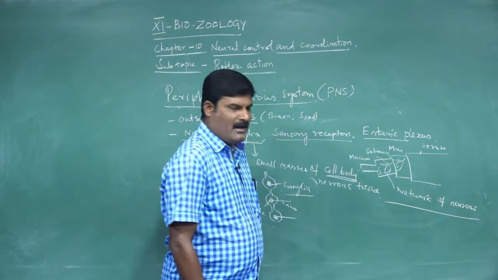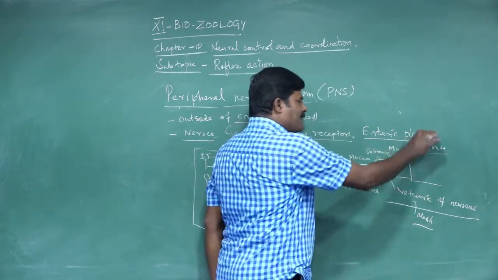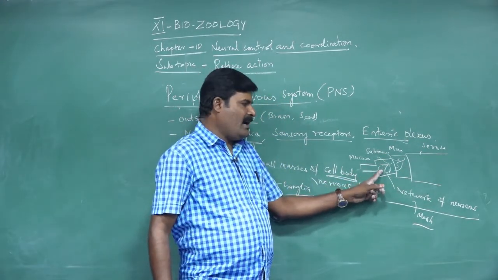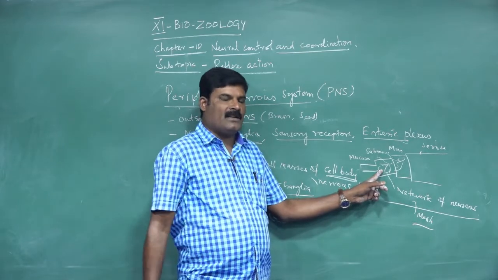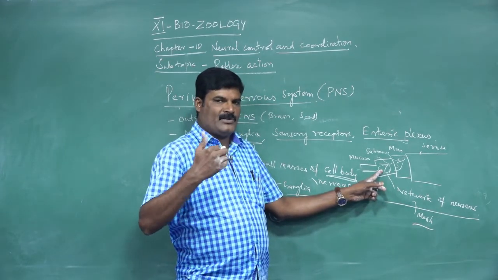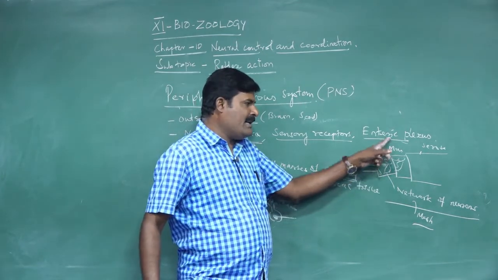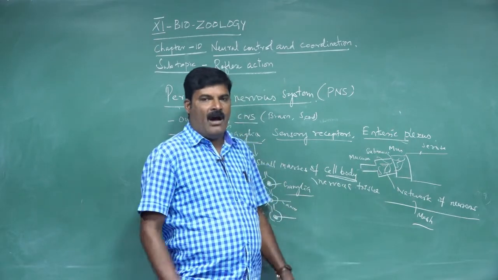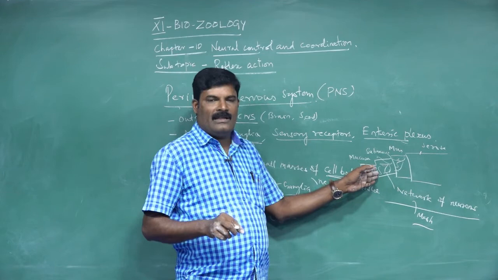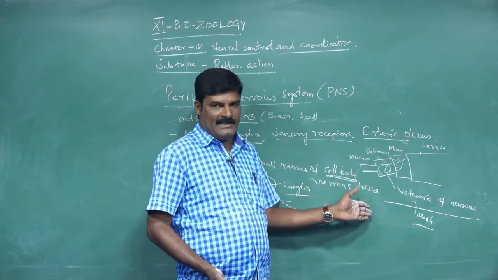Plexus means branches, located in the gastrointestinal tract, which extends from the esophagus to the anus, including the stomach and small intestine. The role of the enteric plexus, the network of nerve fibers, is in the digestive system: the secretion of digestive juices and helping in digestion.